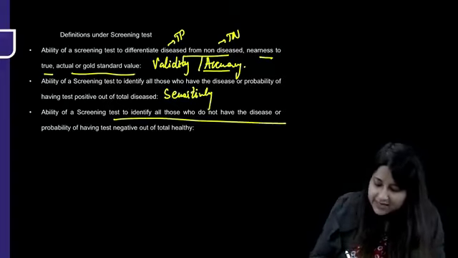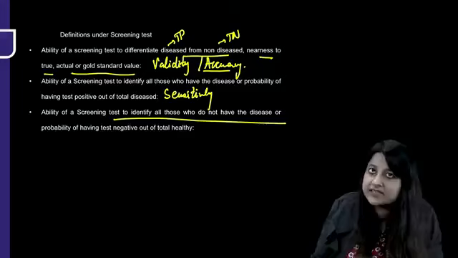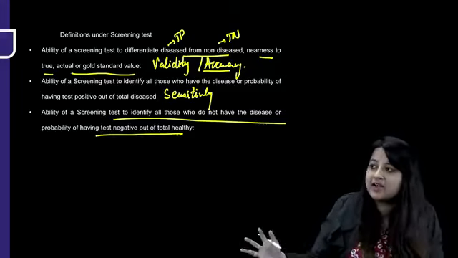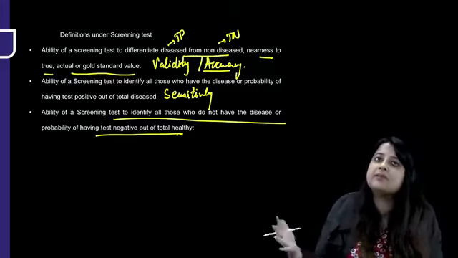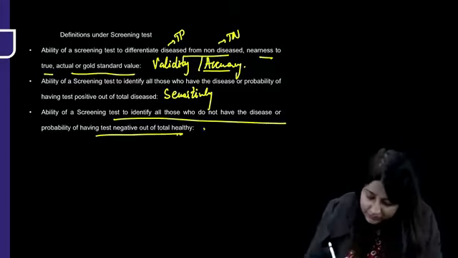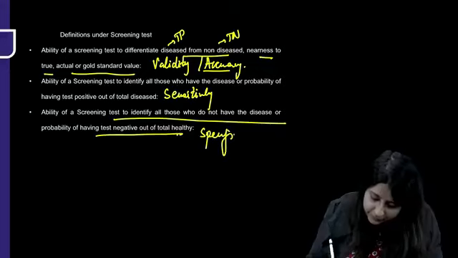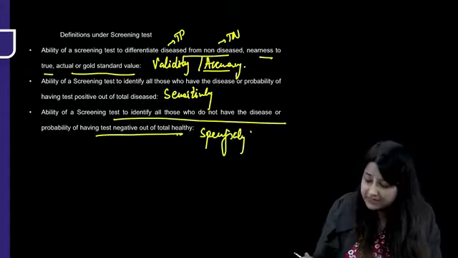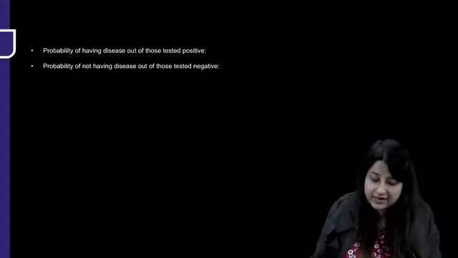The ability of a screening test to identify all those who do not have the disease, or the probability of having the test negative out of total healthy. If 100 are healthy, then in how many people did the screening test come out negative? So that is specificity. We'll be doing this with formulas also. So sensitivity is detecting all those who have the disease, specificity all those who do not have the disease.